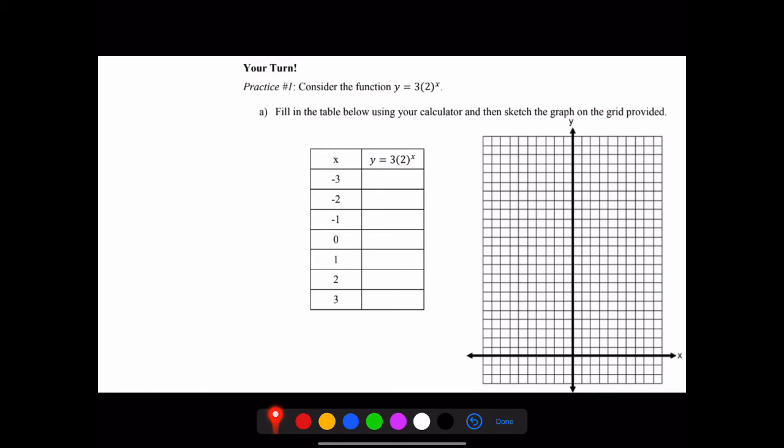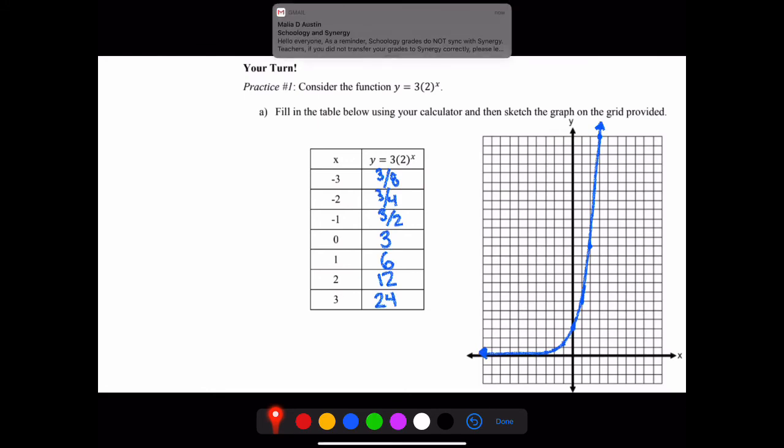Your turn. Try and practice this one on your own. This one's a little bit more difficult. Use that table function on the calculator. If you try and just use the trick that we just showed you, where we're just flipping the numbers over, it won't work on this one. So actually try and use that calculator, and then sketch your graph out. Take your time, and be very careful with these fractions that you're going to be dealing with. And go ahead and try and guess those.